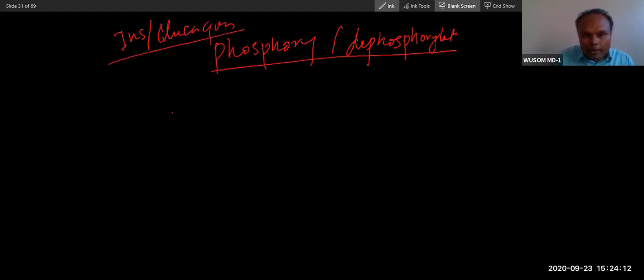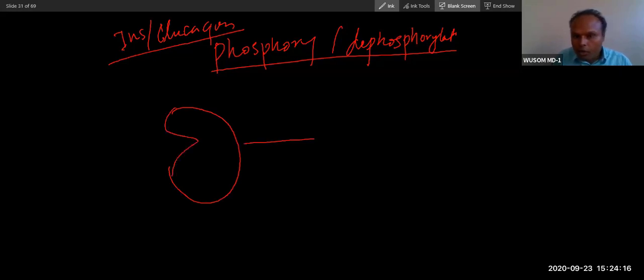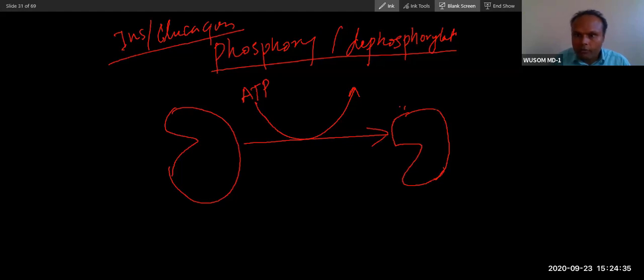Now what will happen? This is the enzyme, okay? So the enzyme will be phosphorylated. Through what? ATP. ATP will be utilized to phosphorylate. So phosphate from ATP will add to the enzyme, and this ATP becomes ADP.